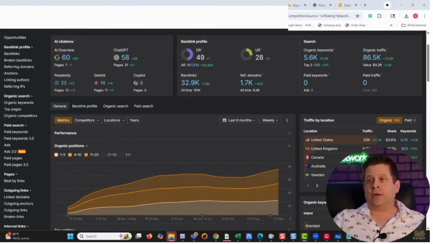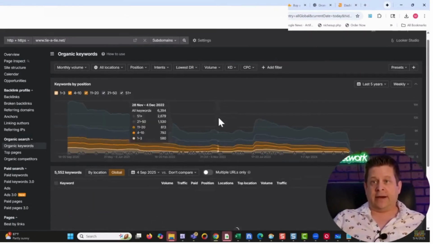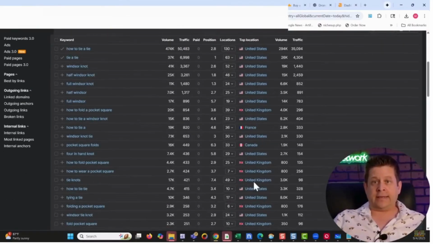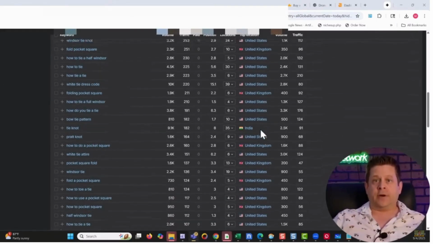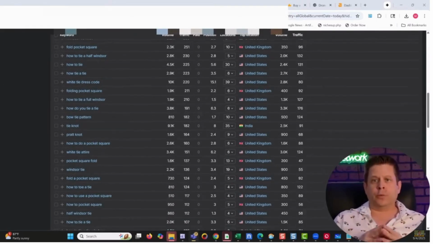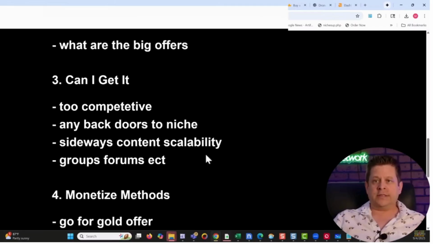Then we can go through and look at the keywords he ranks for, and you'll see the sideways content. How to tie a tie, Windsor knot, how to pocket fold a square or fold a pocket square, and on we go. And you're gonna see that is how this works. How do you tie a full Windsor? All these things, some kind of other knots. Very important. So looking at that is super, super important. Can we do sideways content?